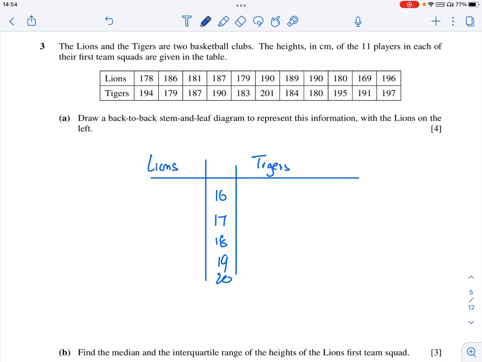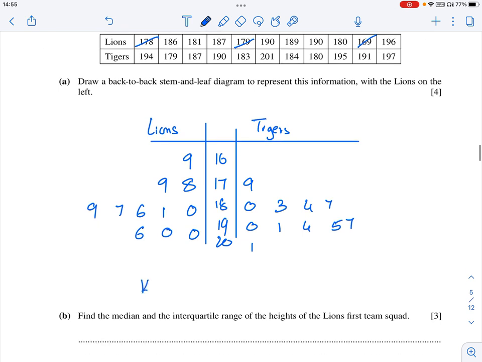So first start with lions. In 16s we have 169. Then in 17s we have 178 and 179. So I am filling it up. As such, already I have done it out. So I am directly writing the answers over there so that it will save time. Then for the tigers, I write it out over here: 0, 3, write in order 0, 1, 4, 5, 7, and 1. Don't forget to write the key.